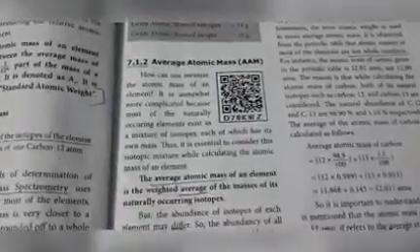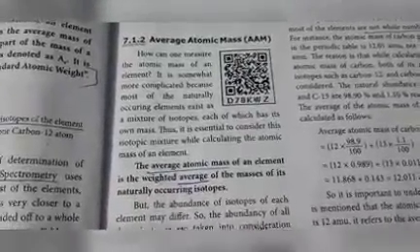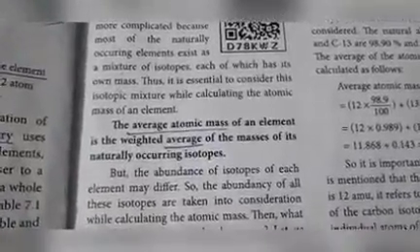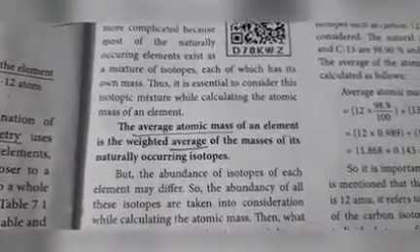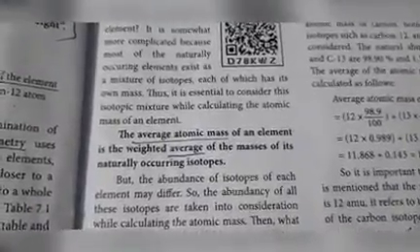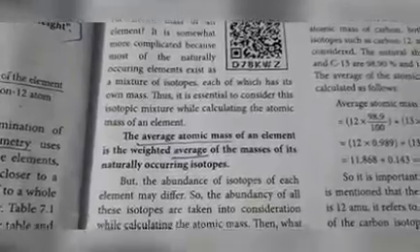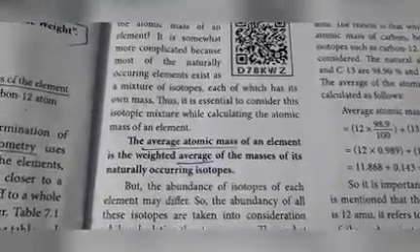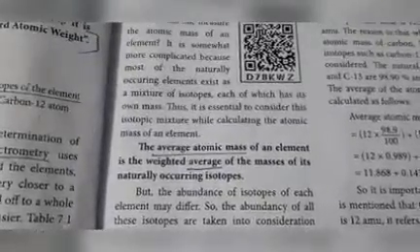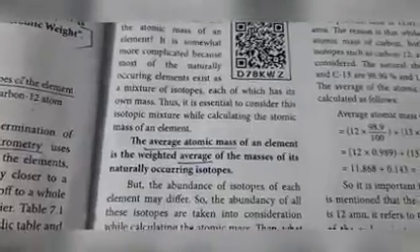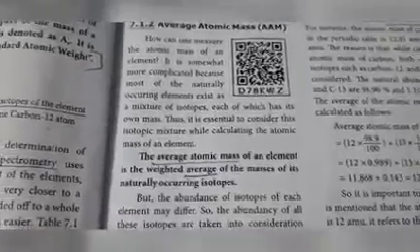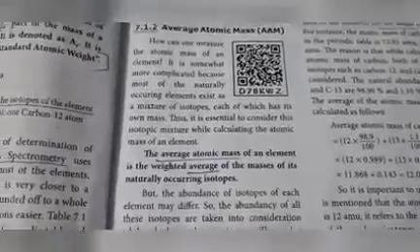So, the next heading is average atomic mass. This part contains only one question, that is, the definition for average atomic mass. What is average atomic mass? Average atomic mass of an element is the weighted average of the mass of its naturally occurring isotopes.